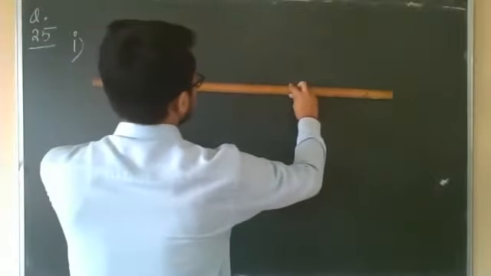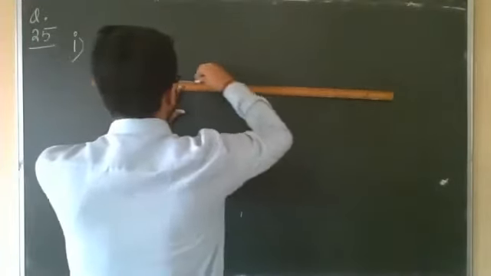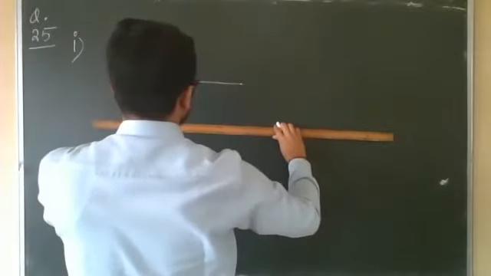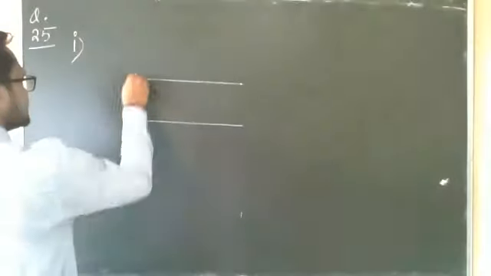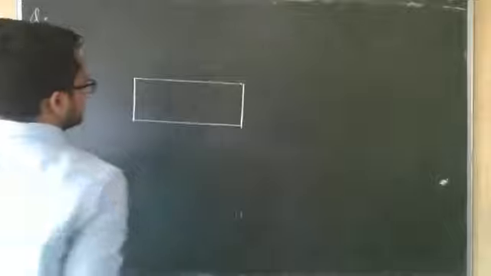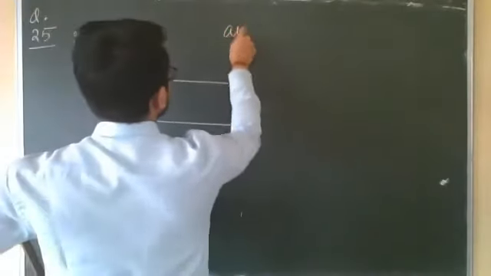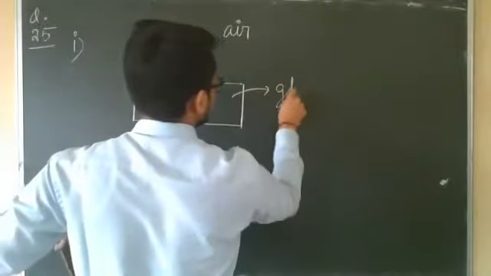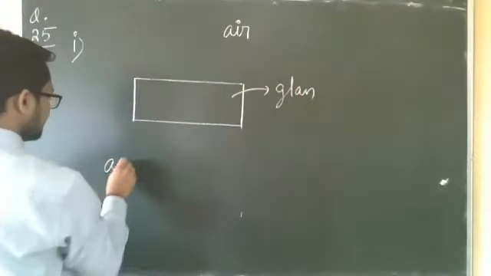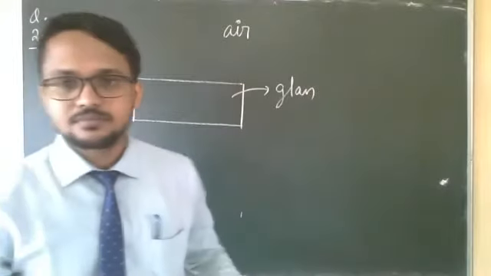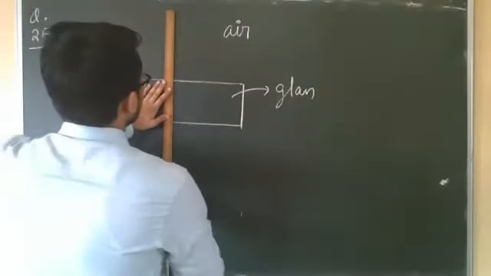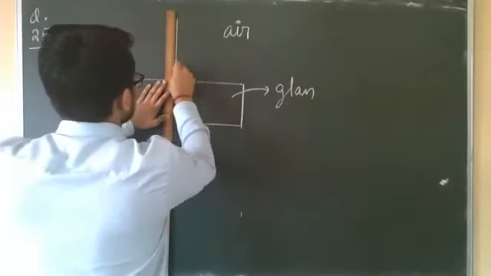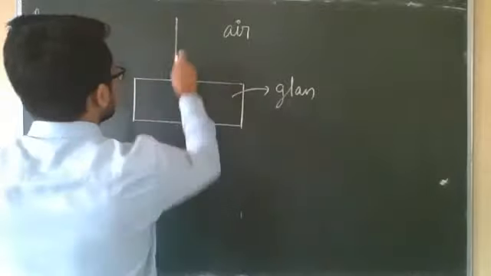This question is also very, very important. Angle of incidence in air is 0 degree. So glass slab, everyone draw in your copy. This is glass slab. This is air, this is glass, this is again air. 0 degree means along the normal. Incident angle is 0 degree means along the normal.